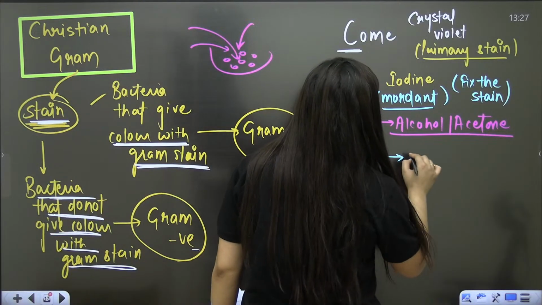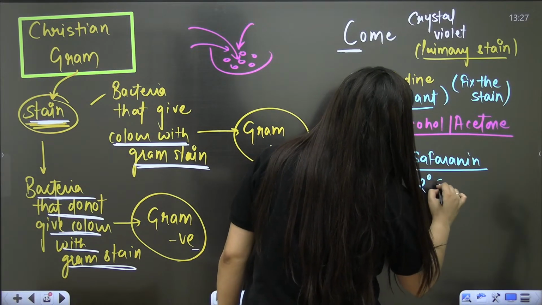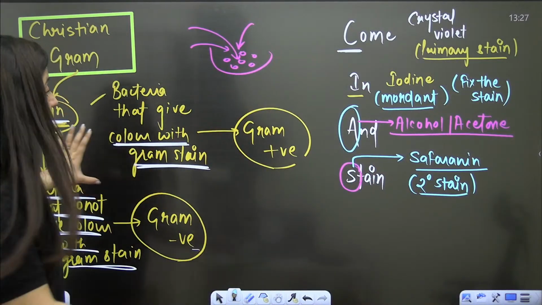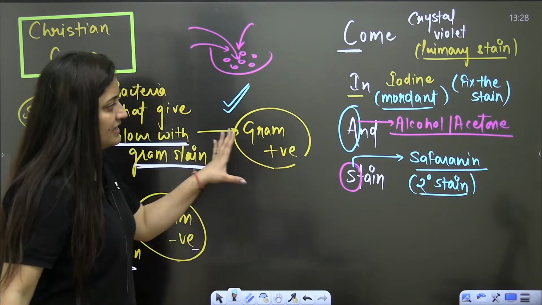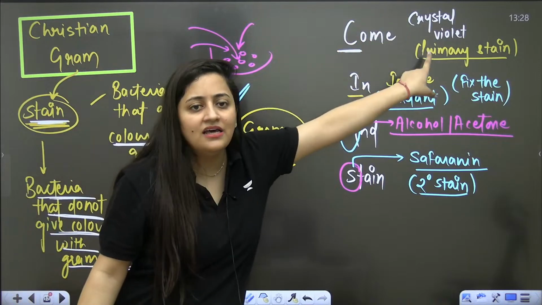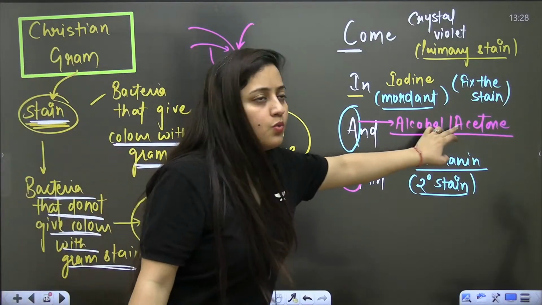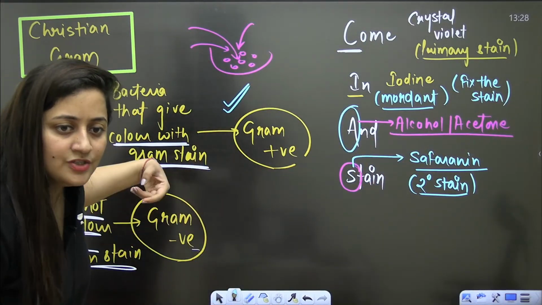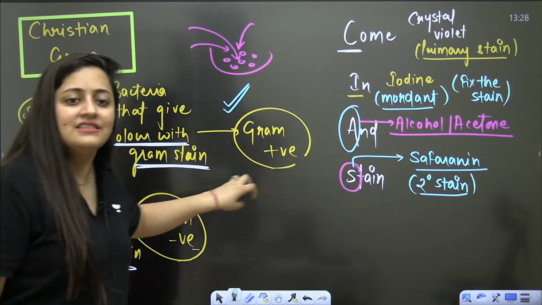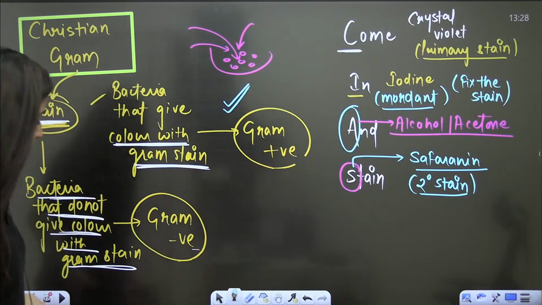You have to add, as the secondary stain, your safranin. It is the secondary stain. Okay. So now what is going to happen? The bacteria which are gram positive, even after the washing with alcohol and acetone, will retain the color of this particular stain. But in the case of gram-negative bacteria, after washing with alcohol or acetone, they will lose that gram stain, and that is why we add one more stain, so that these gram-negative bacteria can pick up this safranin, so that we can see them.